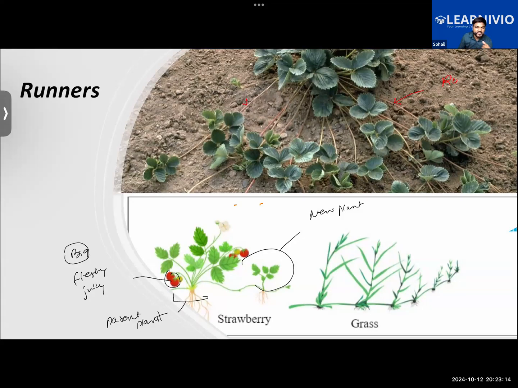If the parent plant has some diseases, that disease will be transferred to the offspring also. Further, there is no genetic variation, so there is no chance of a better development of a new species, or of the development of new varieties of the plant.